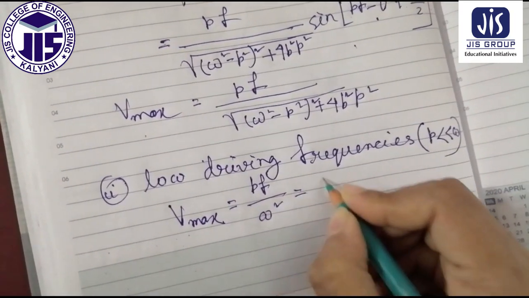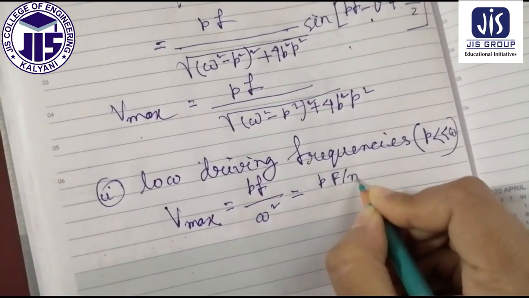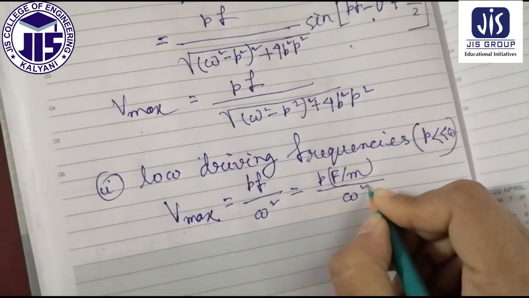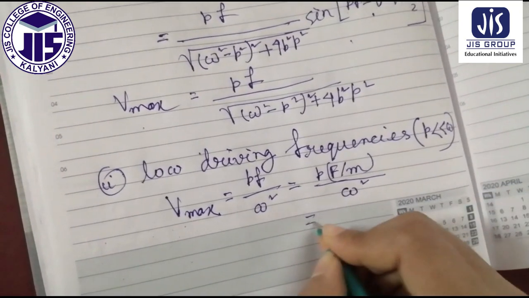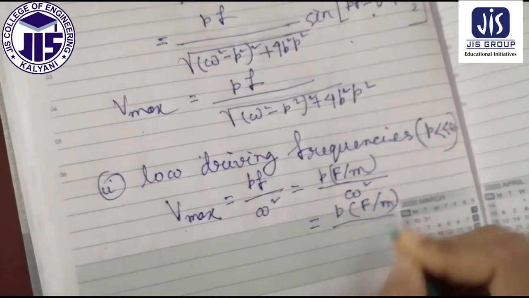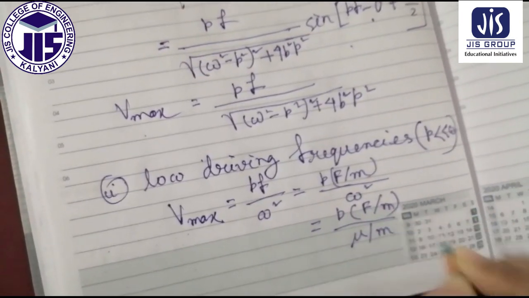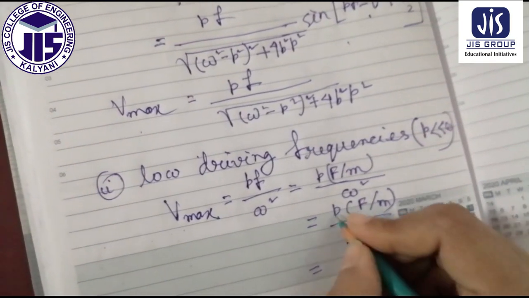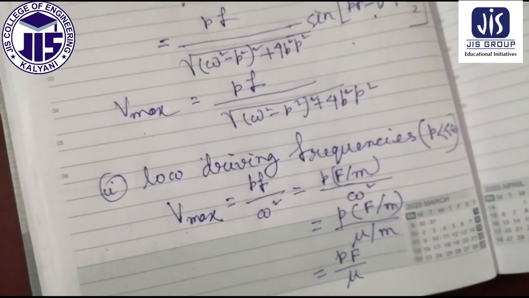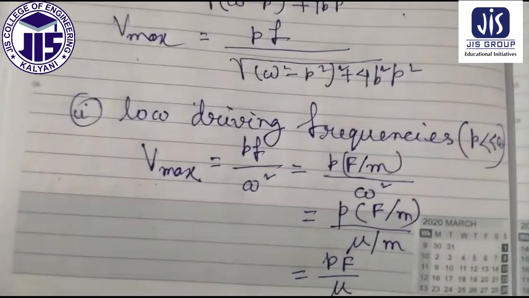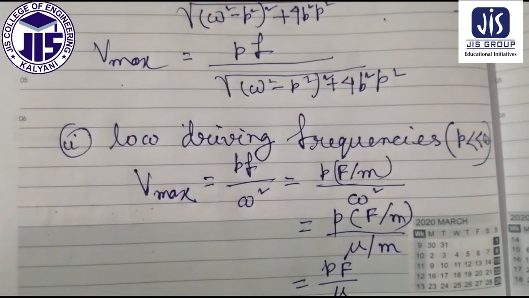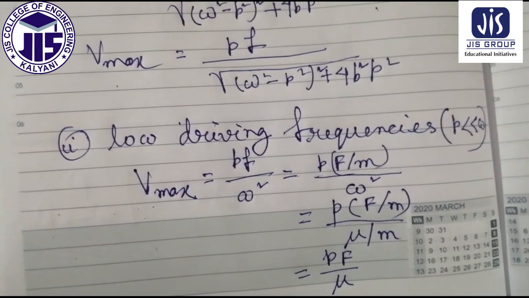So it is equal to P into capital F by small f divided by omega square. Now it is equal to small p into capital F by small m into omega square, means mu by small m, which will be equal to small p capital F by mu. This is the expression of the velocity maximum for low driving frequency.